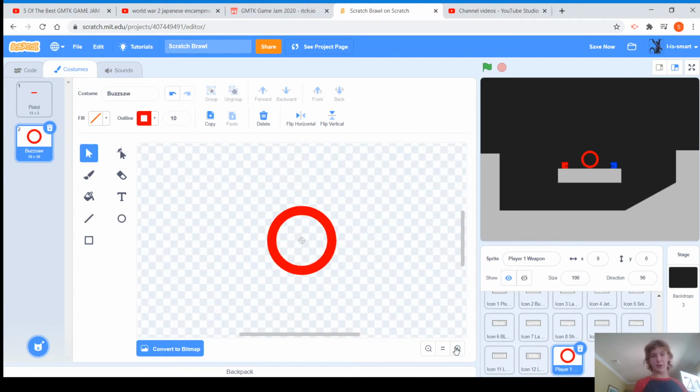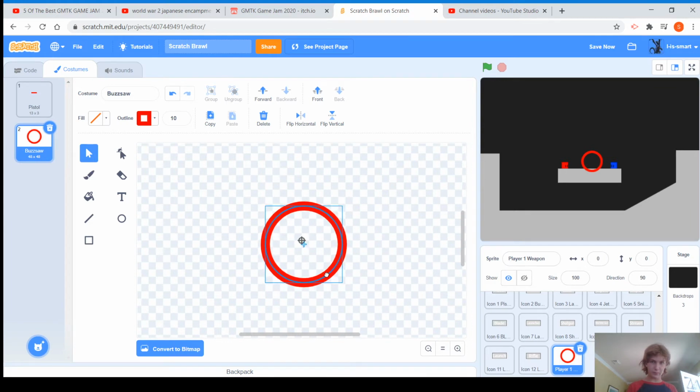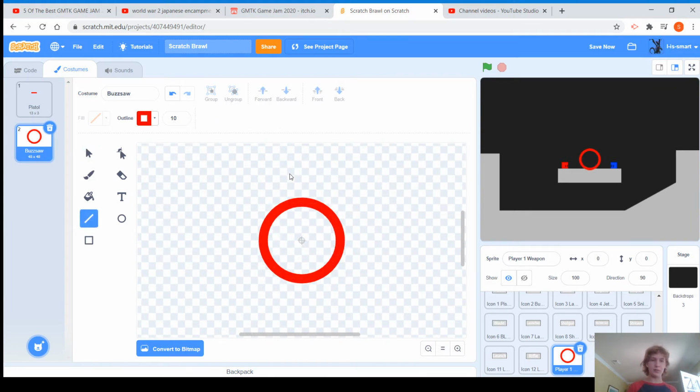The spikes are definitely hard. Okay, for the spikes, I just use the line tool. Let's do that. Then I just select, copy, Control V, and rotate it.